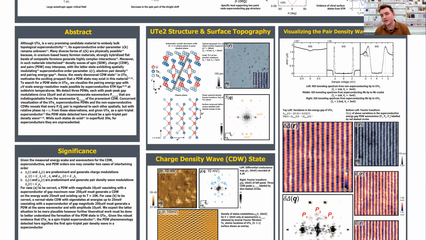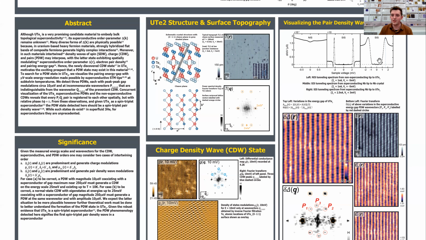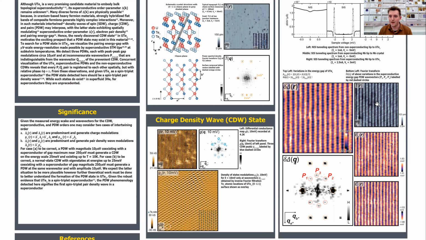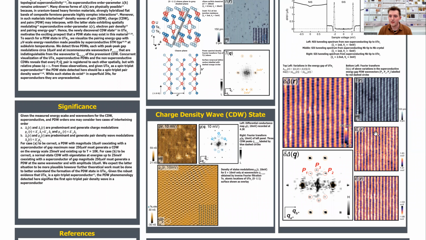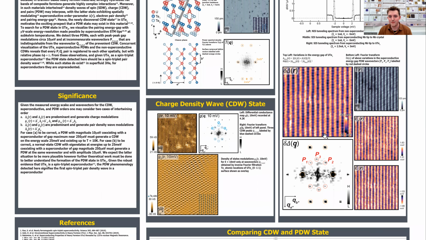And using this superconducting tip, we were able to see variations in this superconducting gap associated with variations of the gap of uranium ditelluride. So first we measured the positive coherence peak, then the negative coherence peak, and then we were able to see overall variations in the superconducting gap. The Fourier transform of this map reveals 3 peaks at the same wave vector as the CDW peaks, but we label these P1 through to P3, representing the PDW in this material.